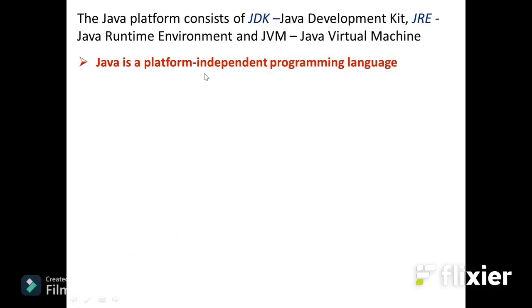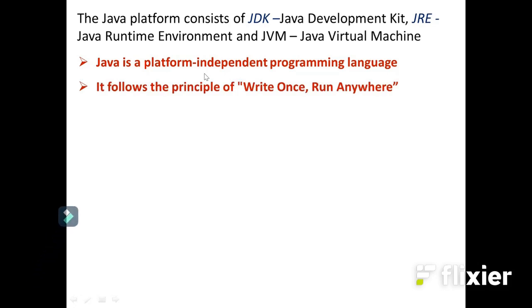What is meant by platform independent? It is enough to compile the program only once. Then we can execute the program in any platform without the need for recompilation. It follows the principle write once, run anywhere. Since it is platform independent, we can run in any platform. It is enough to compile once and run anywhere. That is the reason: run anywhere.